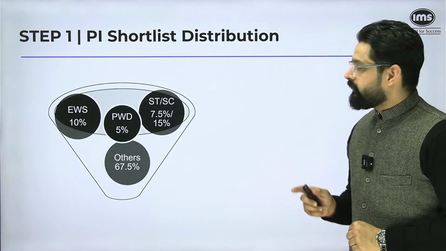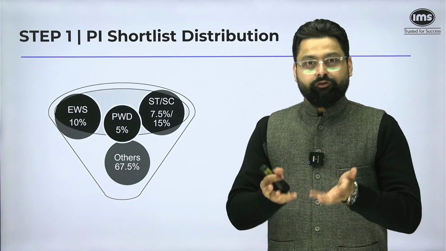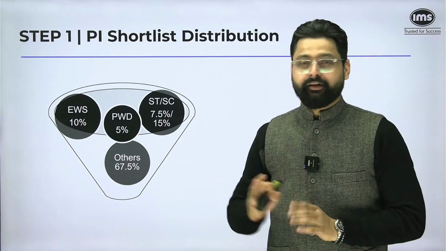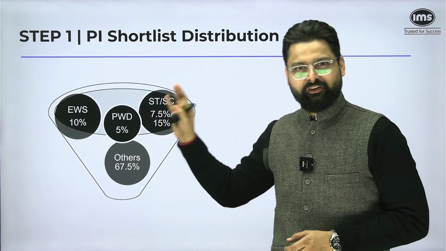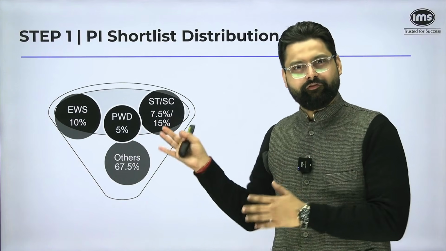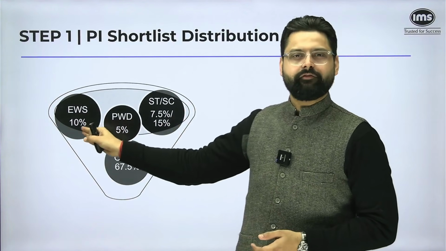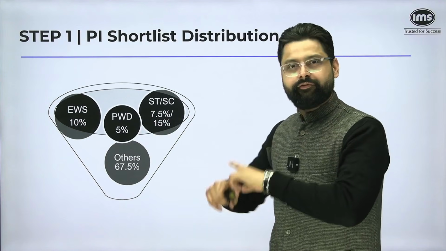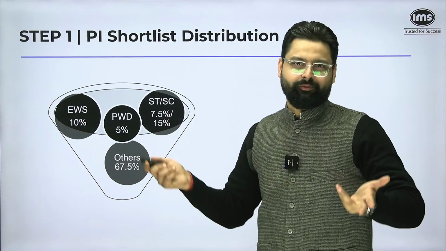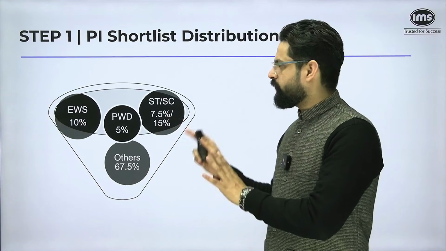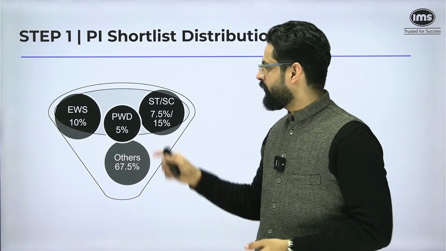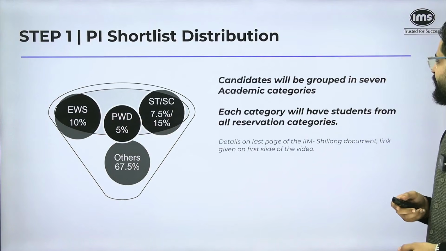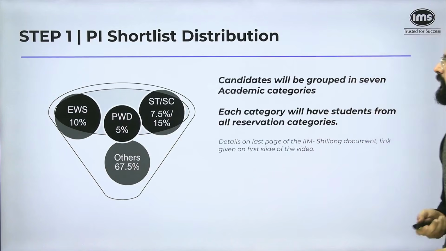And another interesting thing about this is that once they calculate the shortlist, this is the kind of distribution they have allocated for the various category candidates. Now, this is only the shortlist. So 67% of all the applicants that they are going to call will fall in the general category or others category. 10% will be from the EWS category and so on. But this is not for the final one. Final one, of course, will comply with Government of India regulations. This is just on the basis of their previous understanding, a distribution of how many candidates they are going to call from various categories. Okay. So there are 7 academic categories, so you can check that out on the formula.